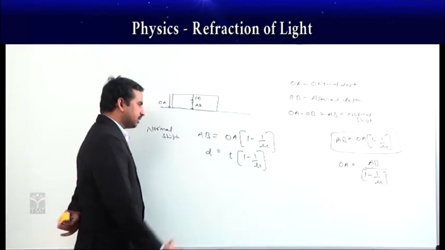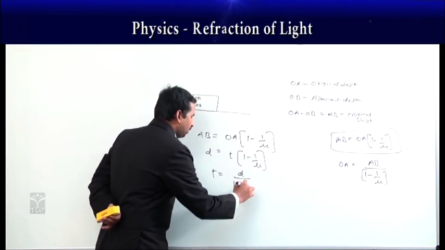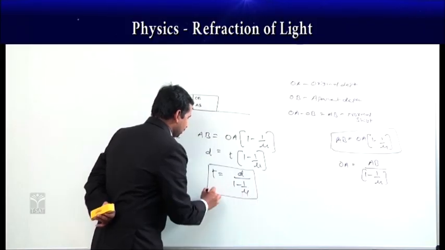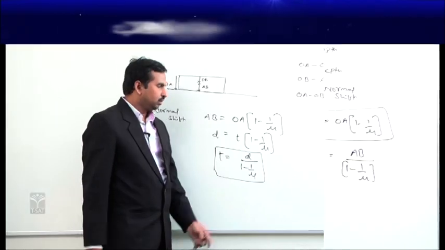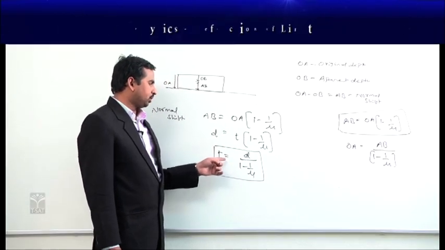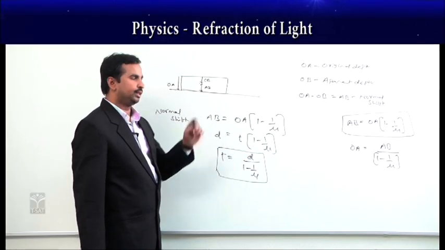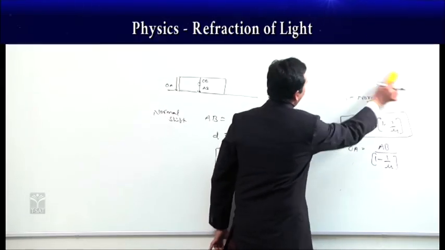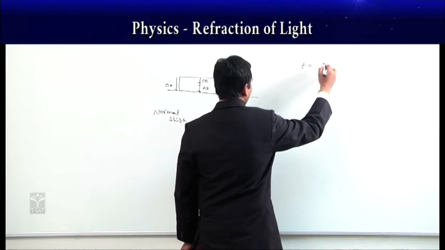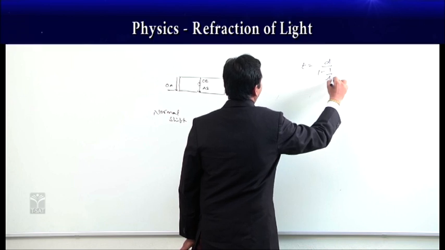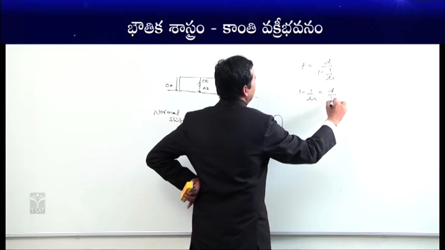If you want to find the thickness, the thickness T is equal to D, the normal shift, by 1 minus 1 by mu. Finally we got the thickness of the glass slab T is equal to D by 1 minus 1 by mu, where D is the normal shift due to the refraction effect. If you cross multiply, then 1 minus 1 by mu becomes D by T.